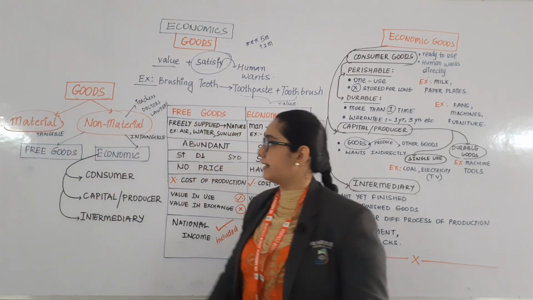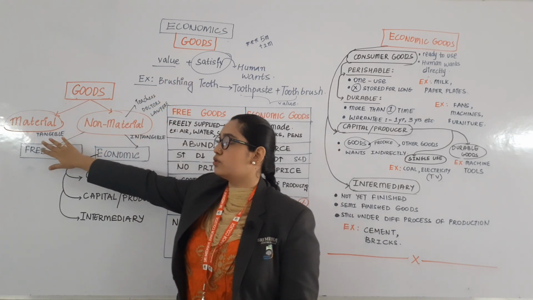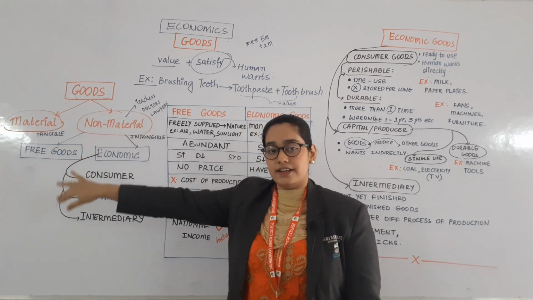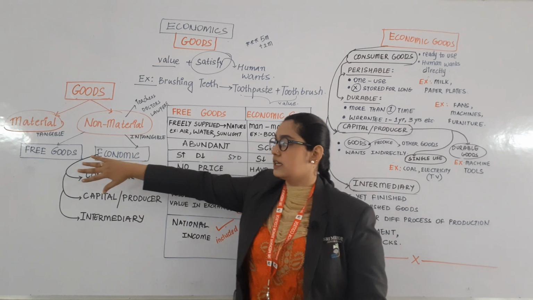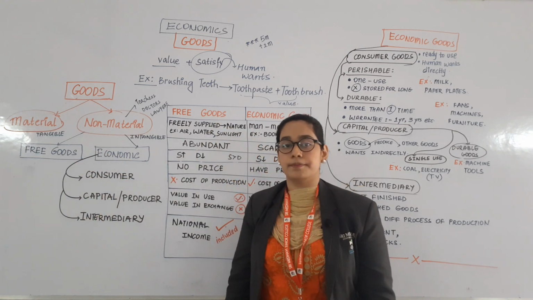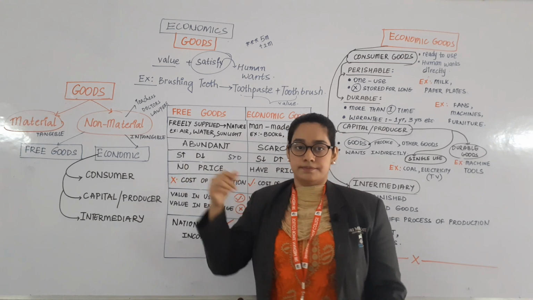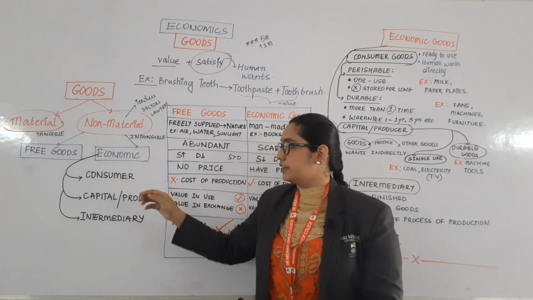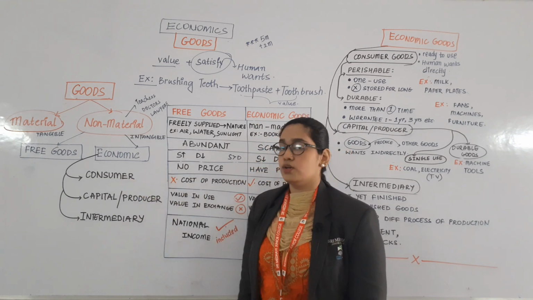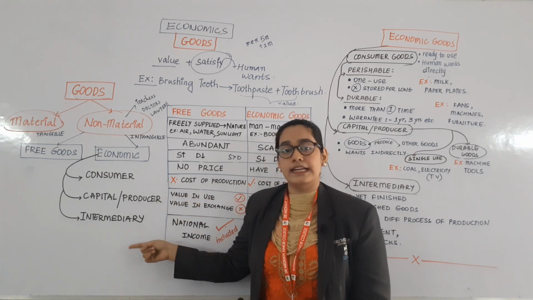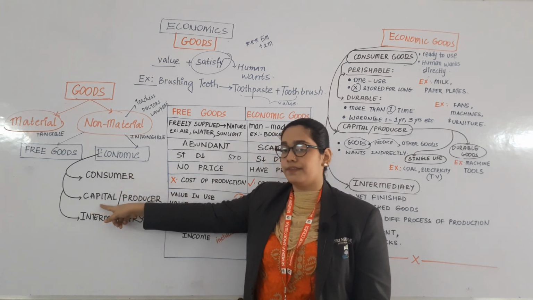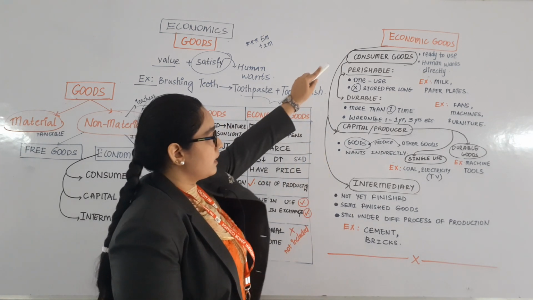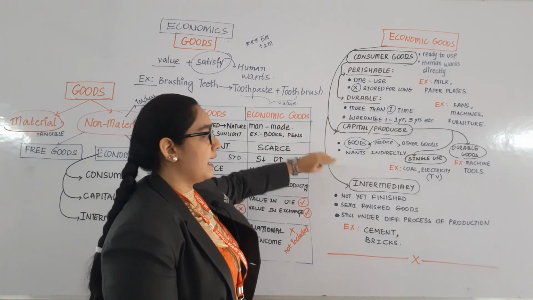Coming back to this side, we read that the goods are divided into two types, material and non-material. And non-material is again divided into free goods and economic goods. Till here you have understood the concept. Now these economic goods are further divided into three types: consumer goods, capital goods and intermediary goods. Consumer, capital and intermediary. Let us see.